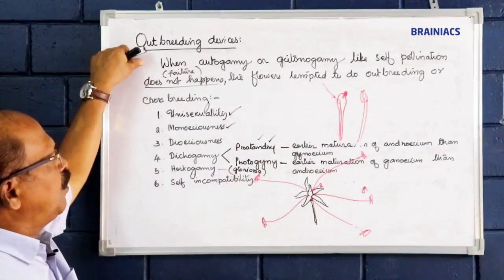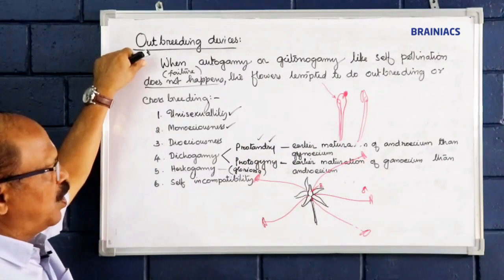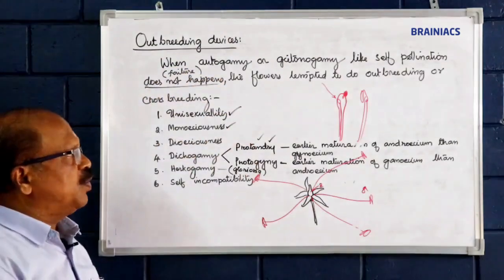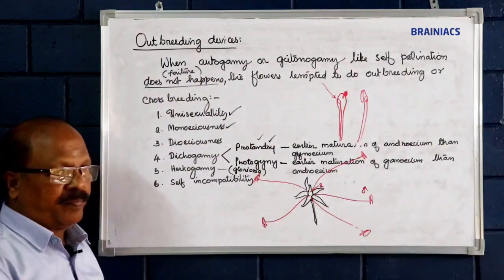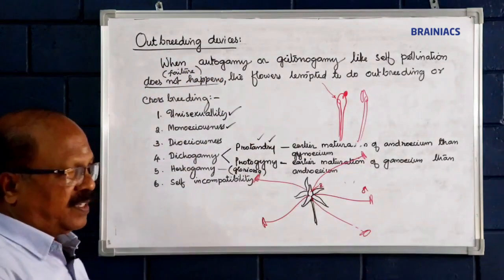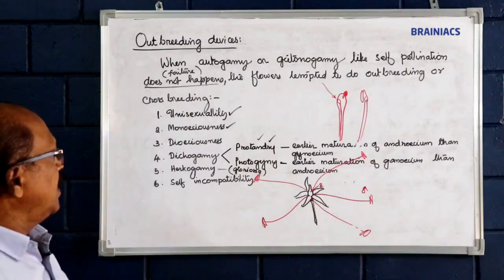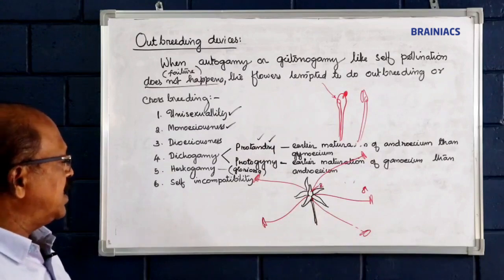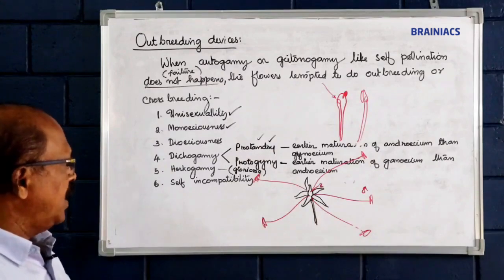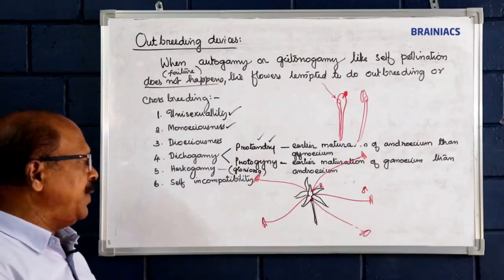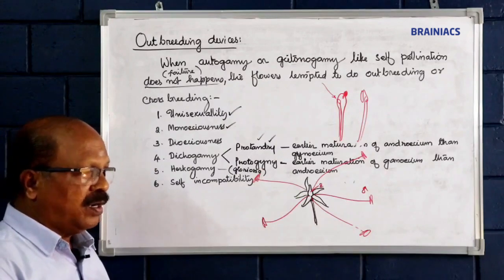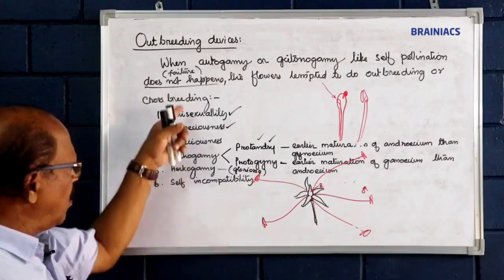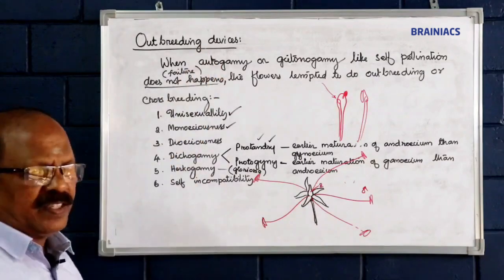So when self pollination, like autogamy or geitonogamy, becomes a failure, the flower is tempted to do outbreeding or crossbreeding. The important devices are the following: unisexuality, monoecious, dioecious, dichogamy, hercogamy, and self-incompatibility, which are all outbreeding devices.